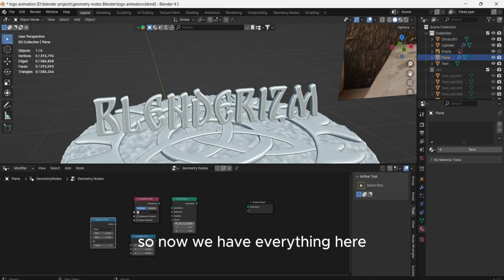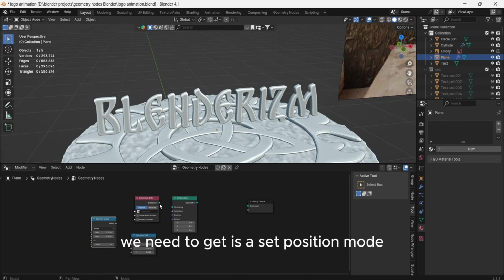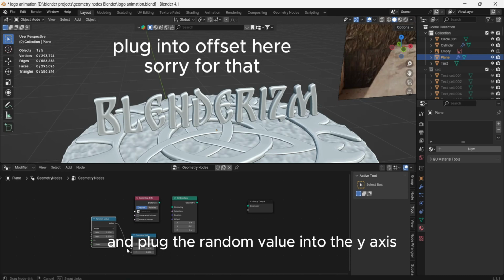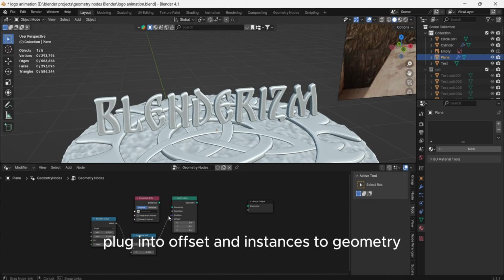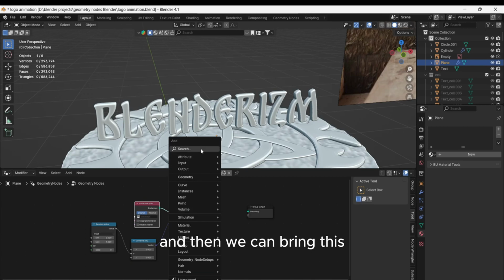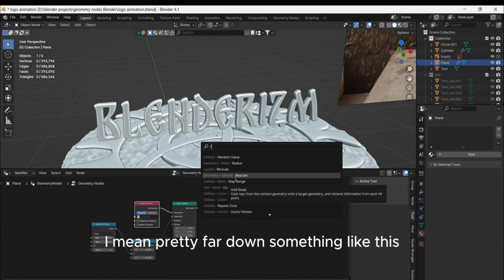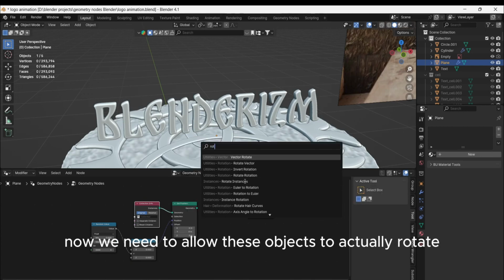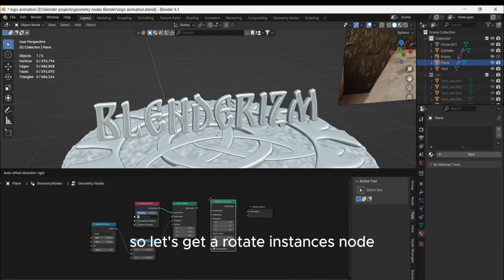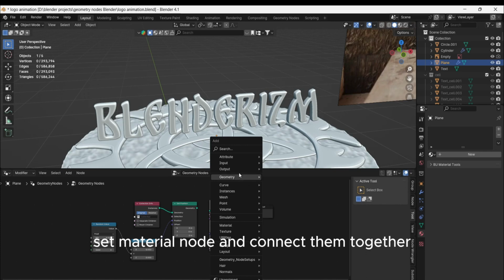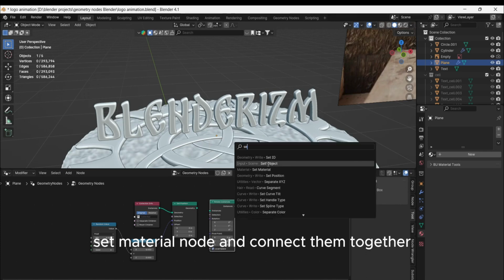So now we have everything here. We need a set position node. And plug the random value into the Y-axis and combine XYZ into offset. And instances to geometry. And then we can bring this pretty far down, something like this. Now we need to allow these objects to actually rotate, so let's get a rotate instances node. Set material node. And connect them together.